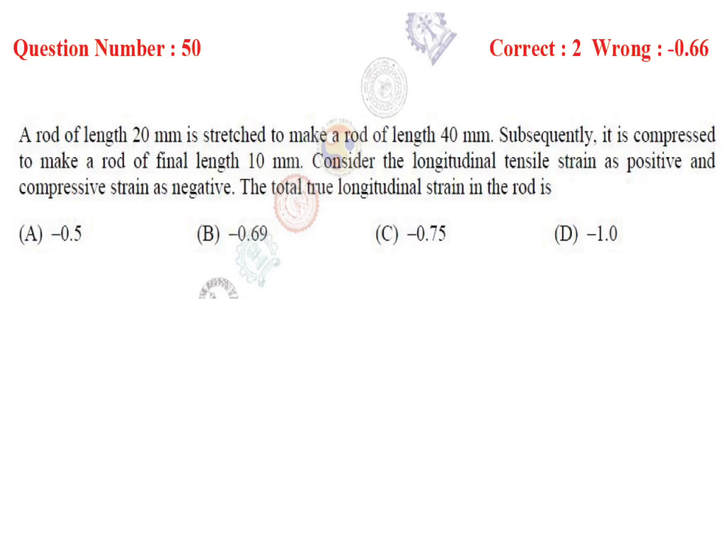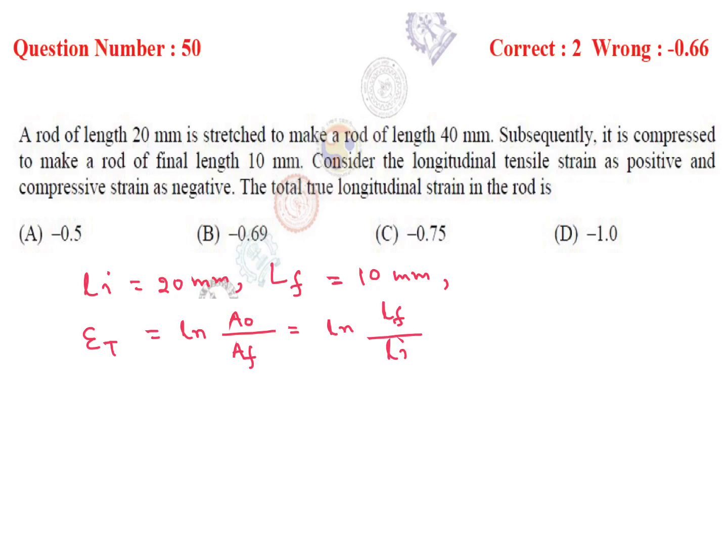So initial length is 20 mm and final length is 10 mm. Then we have to calculate true strain equal to ln of initial area divided by final area, or it's equal to ln of final length divided by initial length.